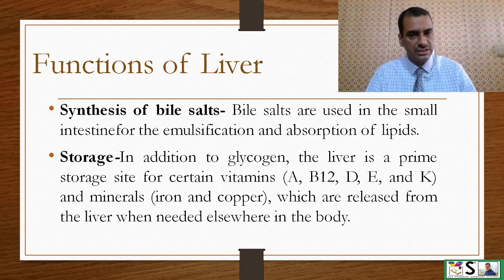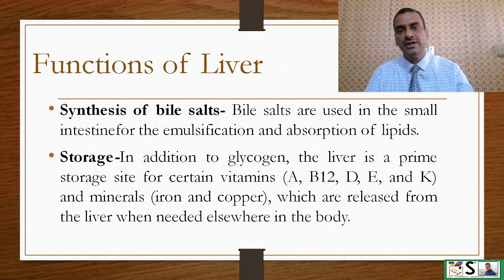Synthesis of bile salts. Bile salts are used in the small intestine for emulsification and absorption of lipids. Storage. In addition to glycogen, the liver is a prime storage site for certain vitamins like A, B12, D, E, and K, and the minerals iron and copper, which are released from the liver when needed elsewhere in the body.